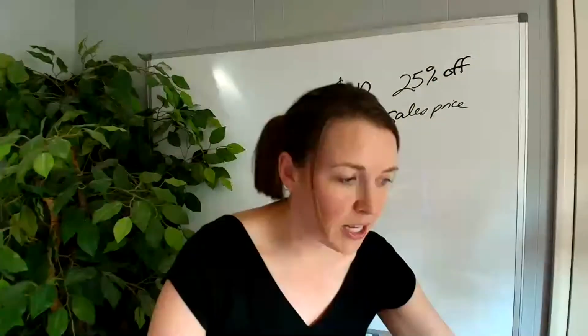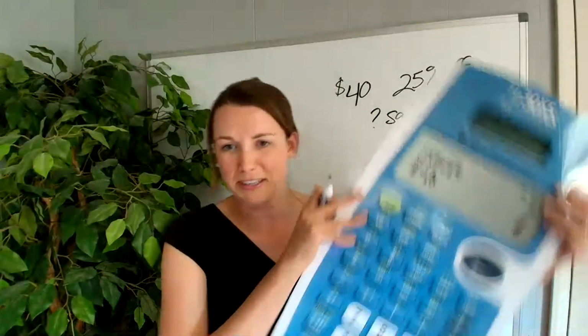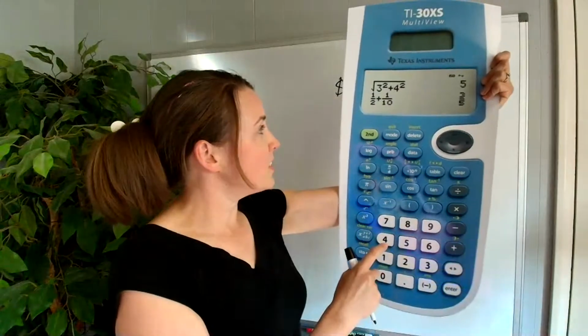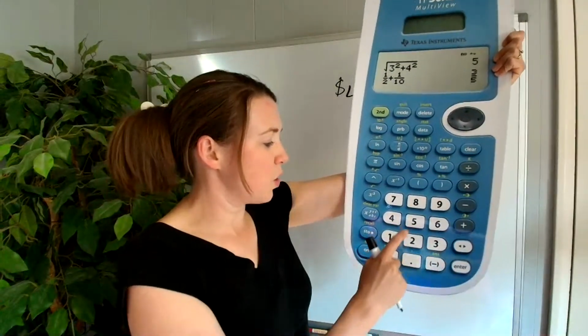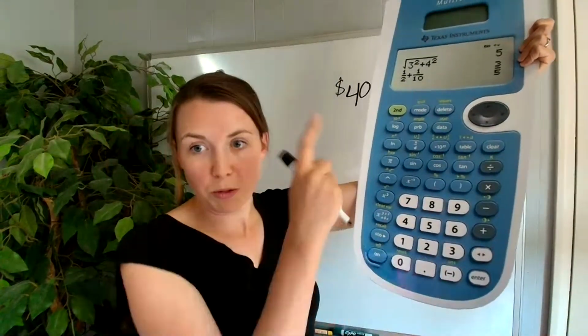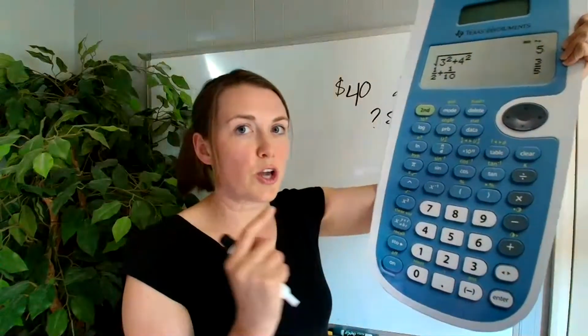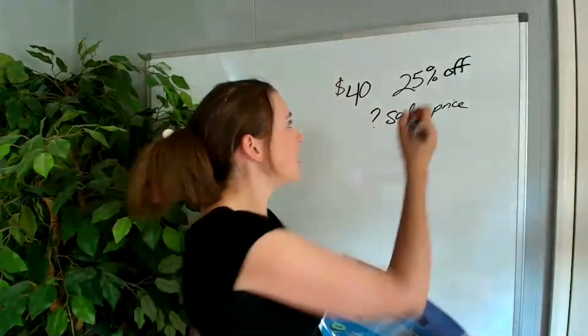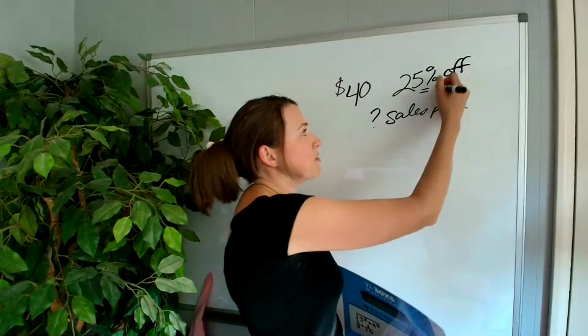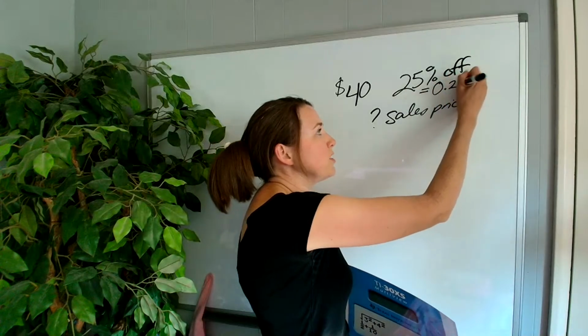Now I'm just going to give you the answer here as if I typed it in my calculator. Okay, so I'm going to take 25%. This time, instead of doing the percent button, I'm just going to go 0.25, because I know that 25% is really equal to 0.25.